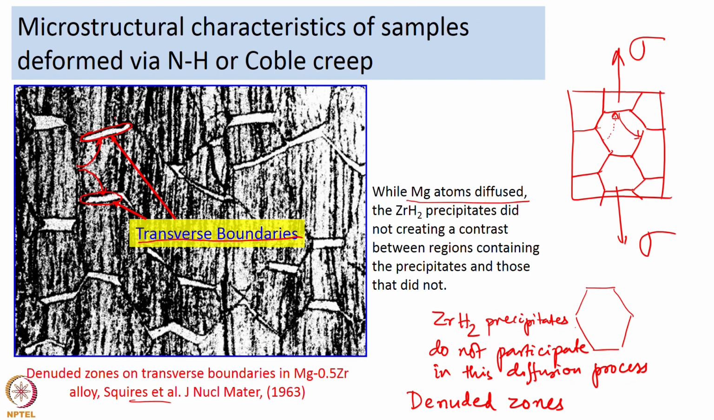So, this particular microstructure was taken as evidence for the operation of Nabarro-Herring creep or Coble creep. The fact that magnesium atoms moved and they elongated the grains and you had regions which were free of the precipitates, that was taken as evidence for the diffusion of magnesium atoms and that causing diffusion creep. So, this was one of the earliest evidence.